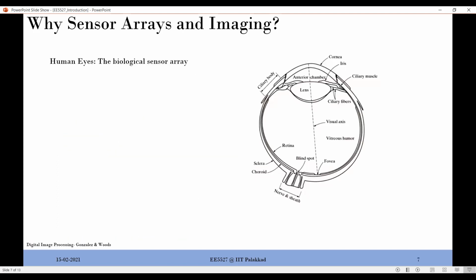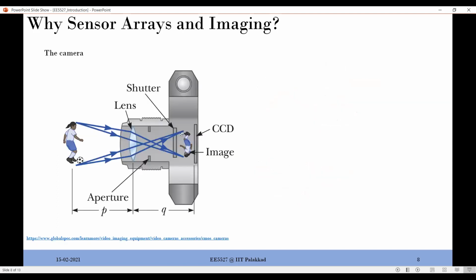So this is natural. Now let's go to the human made. This is the camera that you see in your mobile phone, for example, or the digital cameras that you have in your house, right? This is the same setup. Let's not go into too many details of the arrangement because that's not our role here. Lens, the same lens you have in eyes as well. Then some object here which you want to visualize, the light which falls on this object will come through this lens, and it gets focused on this charge coupled device, which is nothing but this arrangement of sensors. So you have the array of sensors over here, the CCD.